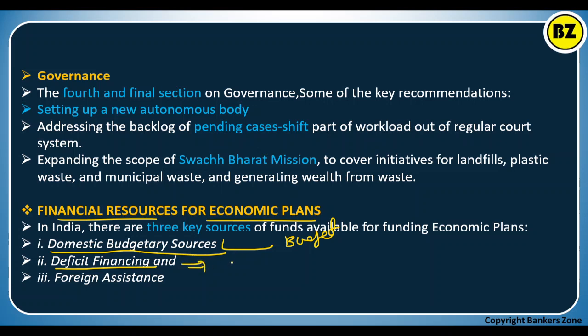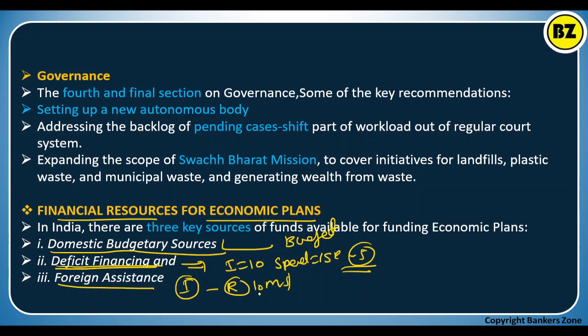Deficit financing, since see, if your income is for example 10 rupees, still you can spend 15 rupees, so minus 5 rupees will be the deficit. That is allowed, okay. Then apart from that, foreign assistance. So if India received a donation or aid from, say, Russia of, say, $10 million, that can be used for planning purposes. So these are three basic sources of funds for India.